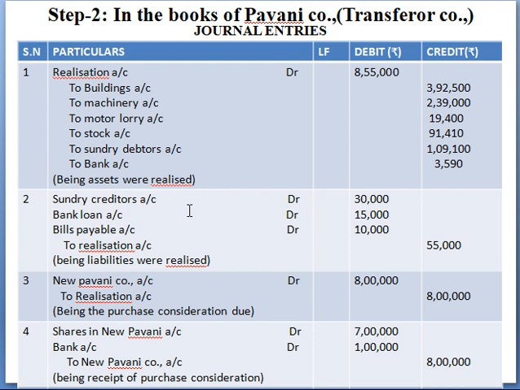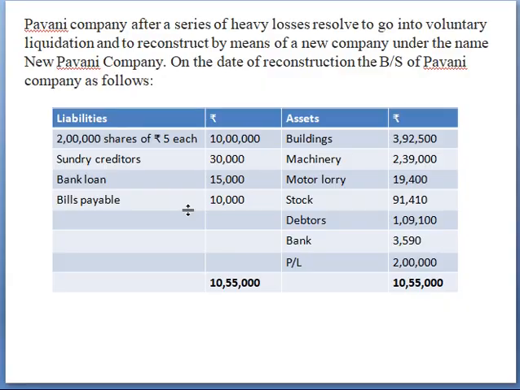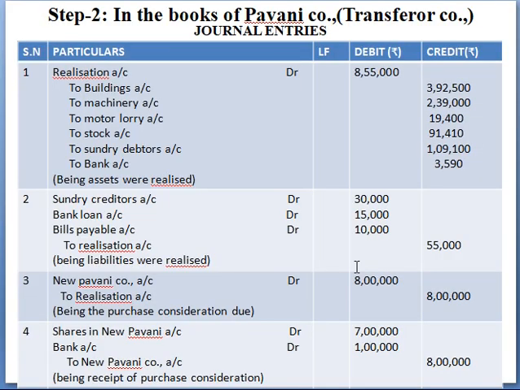So the entry: realization account debit to all the assets, that is to buildings, to machinery, to motor lorry, to stock, to debtors, and to bank. In your balance sheet, even the profit and loss account is given. This profit and loss account is not an asset, so just leave it. It is a loss.